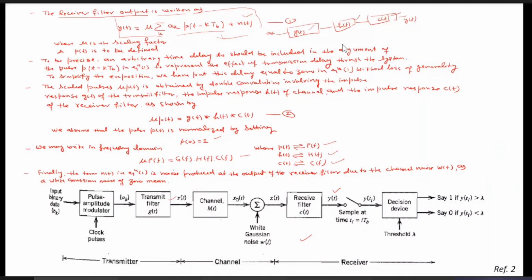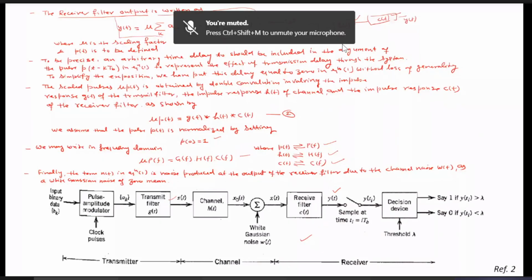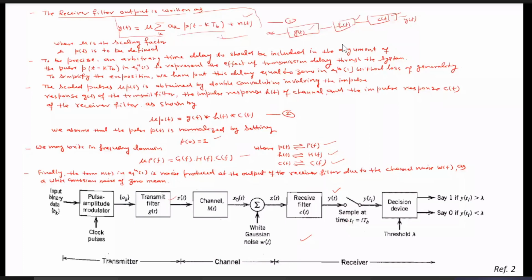I have written y(t_i) because at t equals t_i we are taking the sampling. Once we put t equals t_i, this will be y(t_i). On the basis of y(t_i) itself, we make the decision whether 1 has been transmitted or 0 has been transmitted.